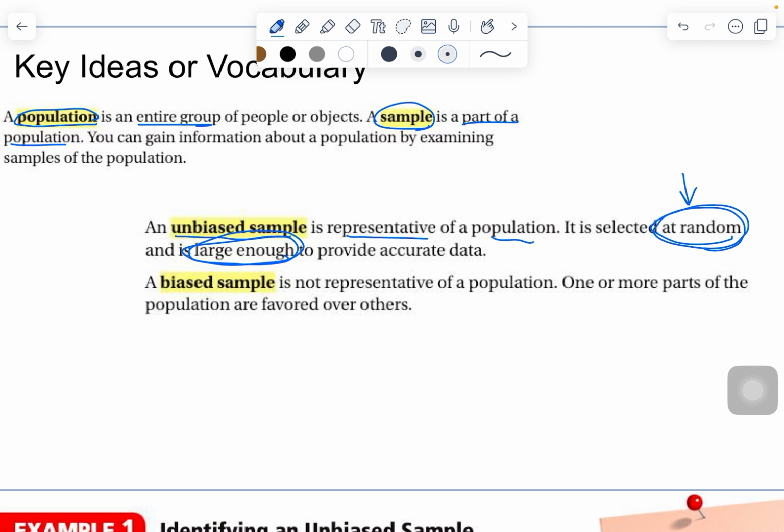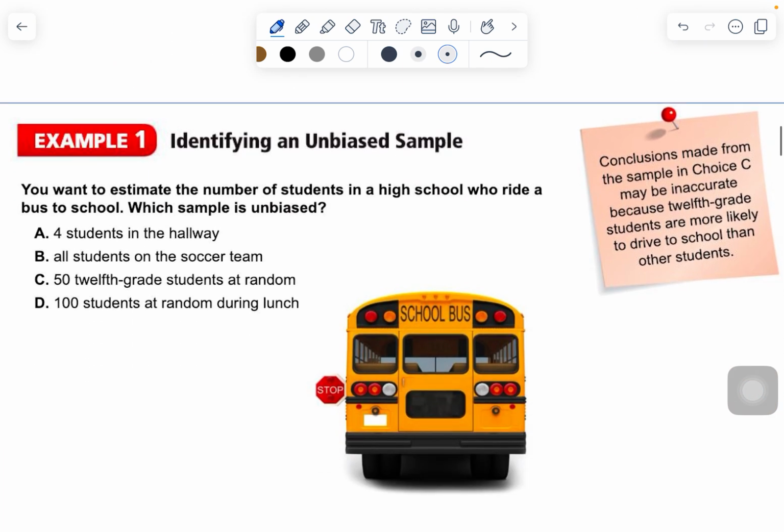A biased sample is no good. It's not representative of a population. One or more parts of the population are favored over others. Again, more on that in a second. Unbiased is good. Biased, bad. Let's go down and identify unbiased and biased. Okay, so you want to estimate the number of students in a high school who ride the bus to school. Which sample is unbiased? Okay, so 4 students in the hallway.